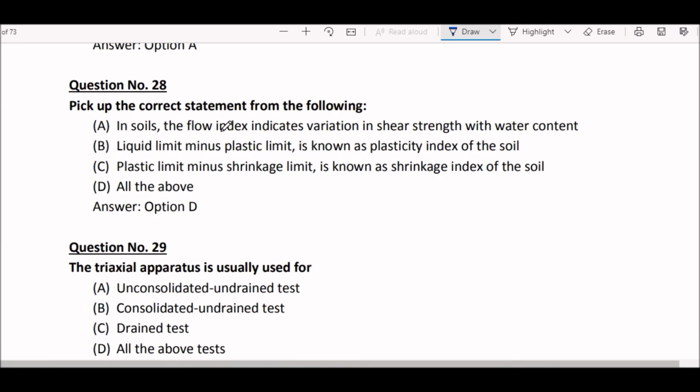Pick up the correct statement from the following. First statement is, in soils, the flow index indicates variation in shear strength with water content. Next statement is, liquid limit minus plastic limit is known as plasticity index of the soil. Third statement is, plastic limit minus shrinkage limit is known as shrinkage index of the soil. And option D is all of the above. Right answer here is option D, all of the above. They are all correct statements.